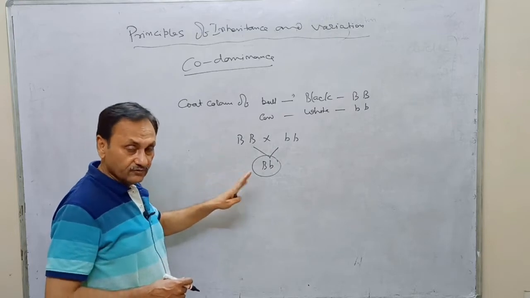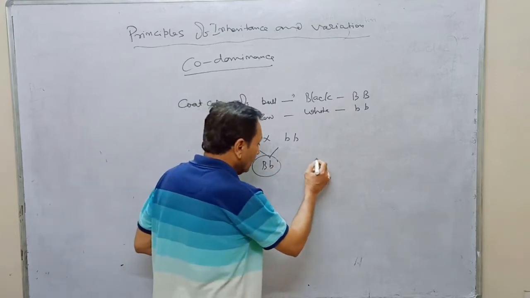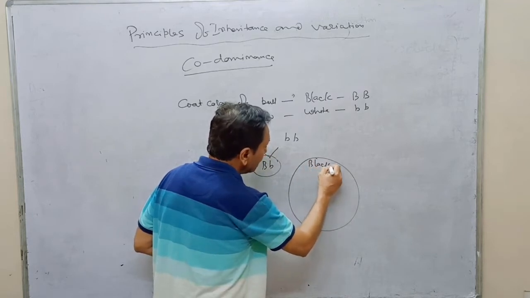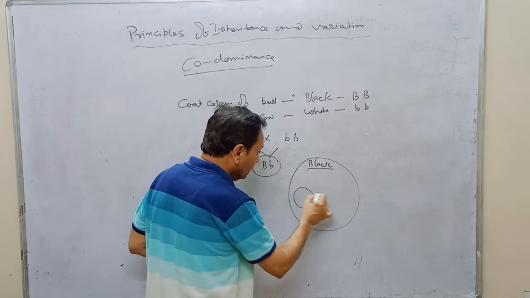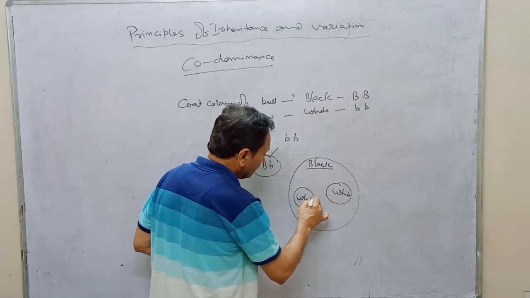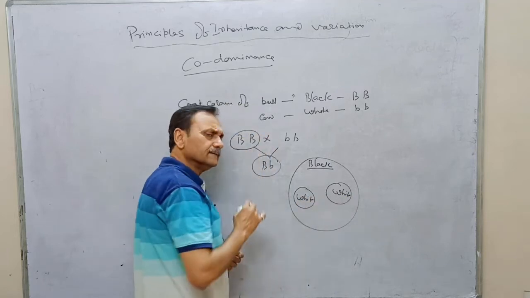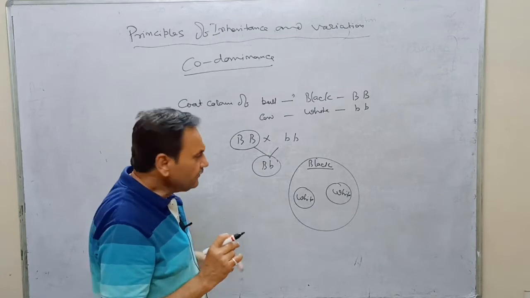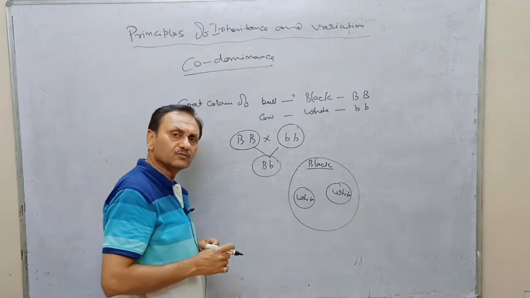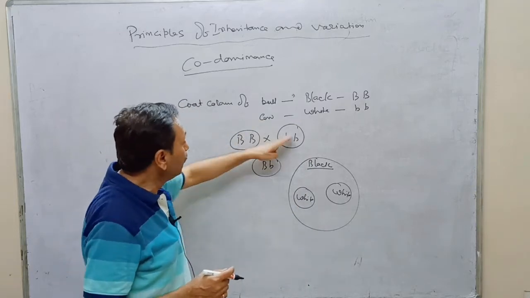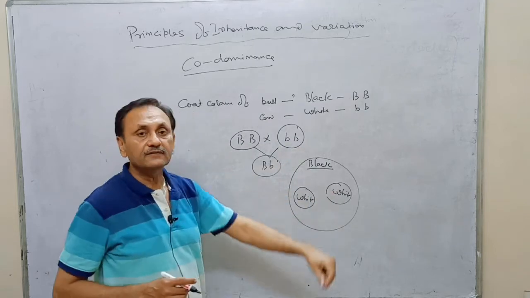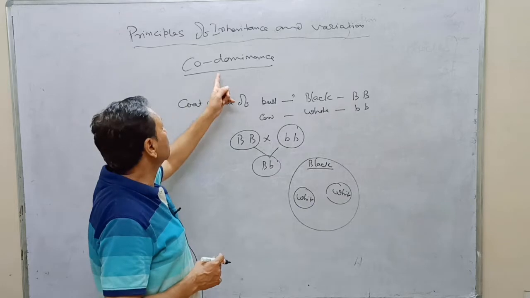But it has been observed that the black colored cattle have white colored patches, because one gene is responsible for the protein which forms the black color, and the other is responsible for the protein which forms the white color. So both are functional, and because of that this happens. This is one example of codominance.